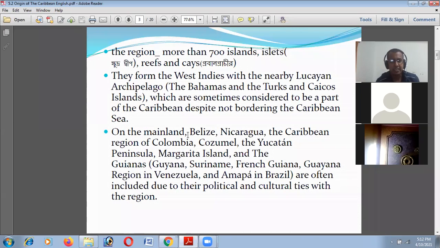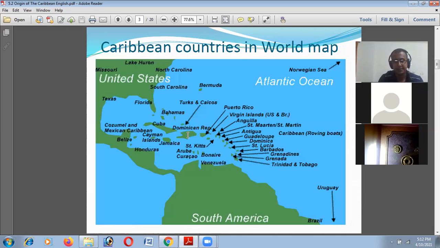On the mainland, Belize, Nicaragua, and the Caribbean region of Colombia, Cozumel, Guyana, Suriname, French Guiana, and Venezuela are often included due to their political and cultural ties with the region. Though some islands are not located in this specific area, because of the similarity of their political and cultural ties, they are also called Caribbean countries.